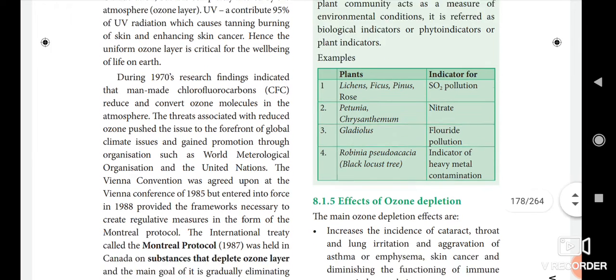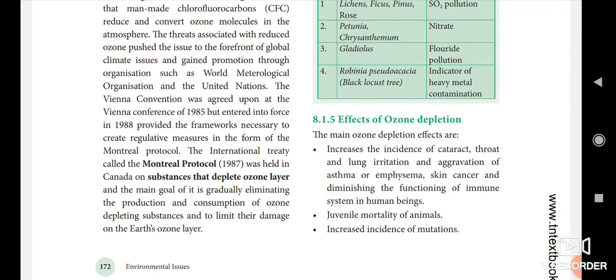Okay, next we see what the effects of ozone depletion are. Here the main effect of ozone depletion is an increase in the incidence of cataract. What is meant by cataract?